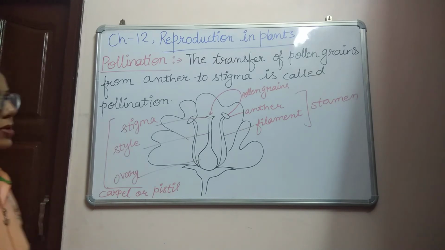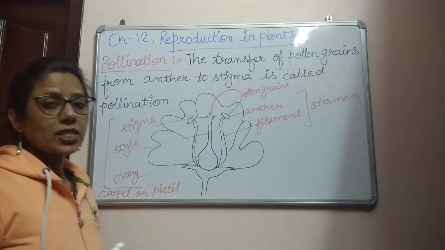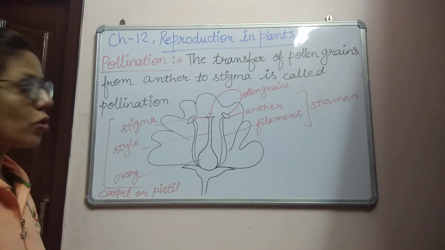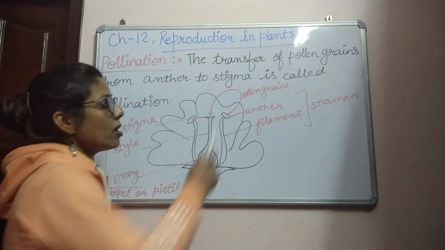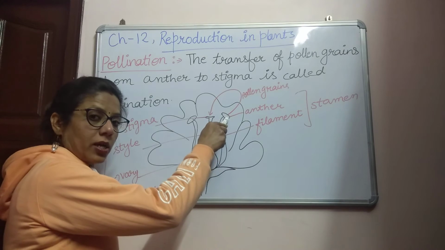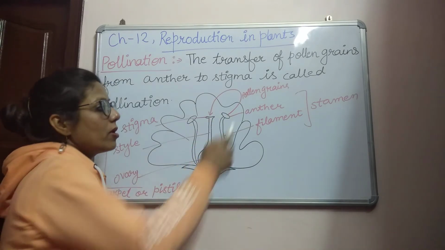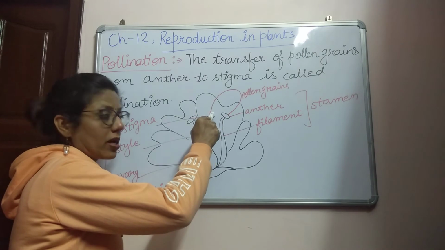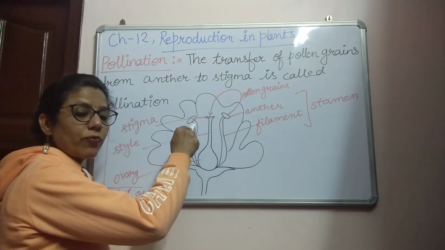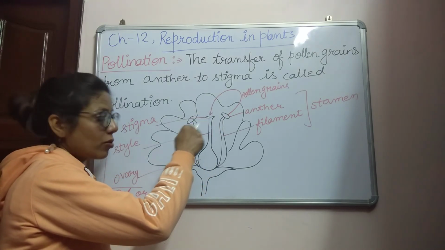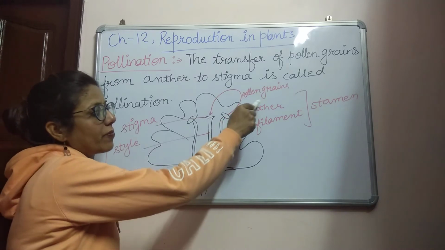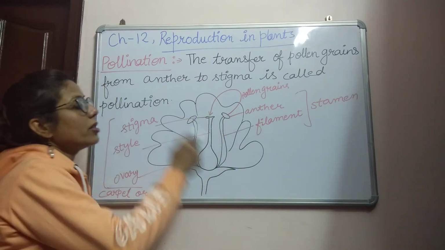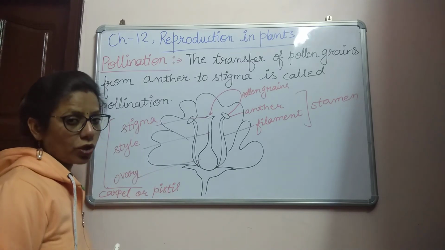So pollination means the transfer of pollen grains from anther to stigma, because as we know, pollen grains are formed in the anther. When the pollen grains transfer from anther to stigma, and stigma is a part of the carpel or pistil, this process is known as pollination.